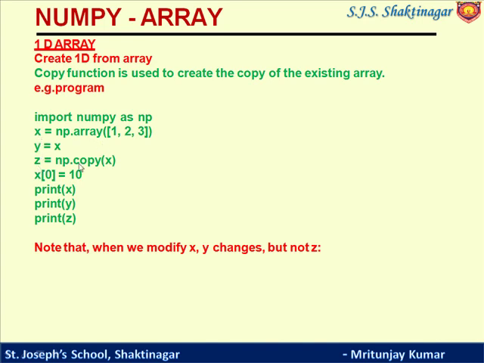Now similarly z is equal to np.copy(x). Now changing the value x[0] is equal to 10, and print x, print y and print z. When we run this program, what we'll see is that when we modify x, y changes but not z. We'll see that in the practical also, so next class we'll see it.